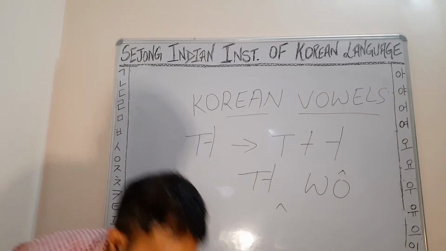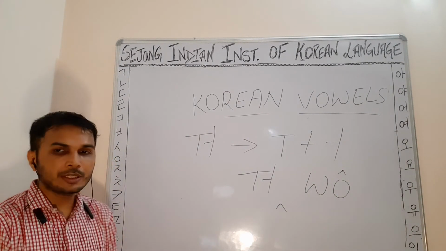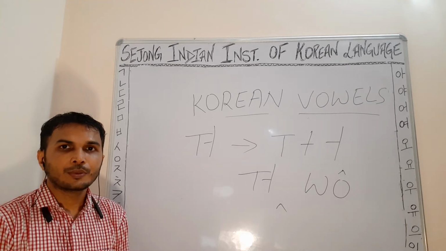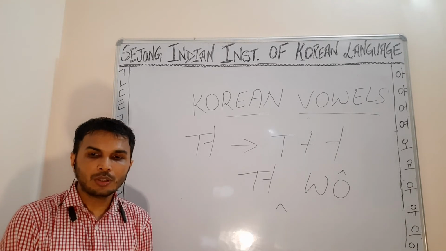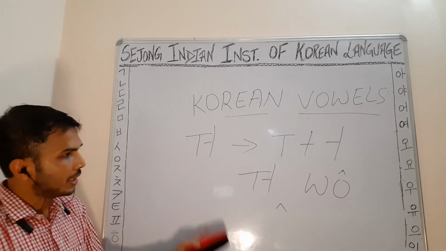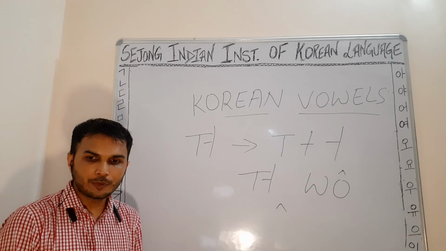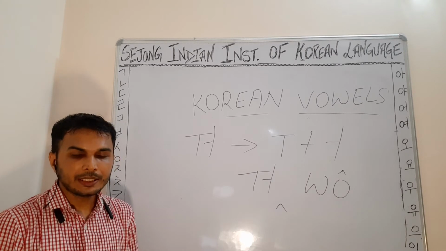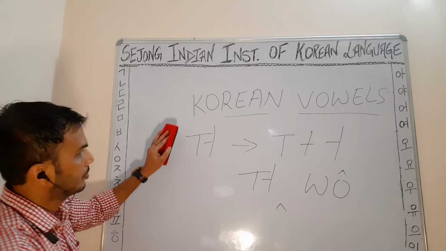Then the last diphthong is way. So way is again a combination of one monophthong and one diphthong. Okay. So earlier we saw where, that was a combination of one monophthong and one diphthong, and now this one is way. Way is also a combination of one monophthong and one diphthong.